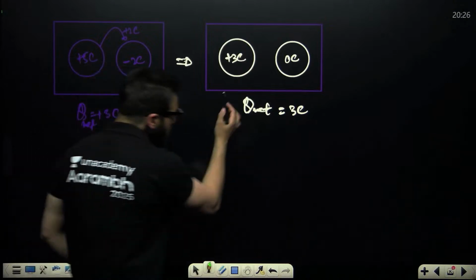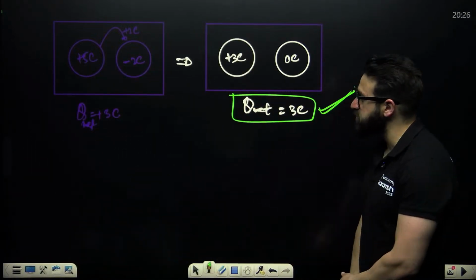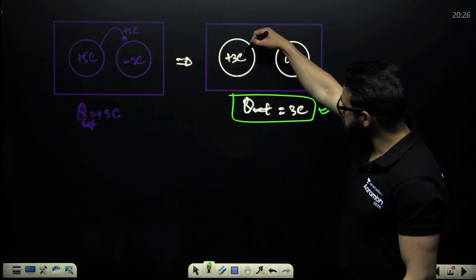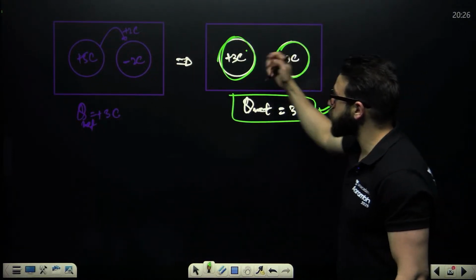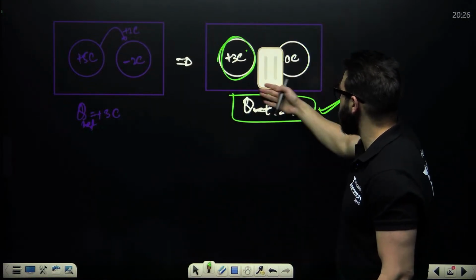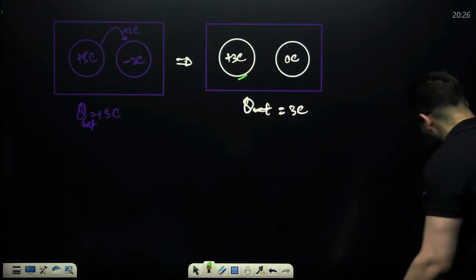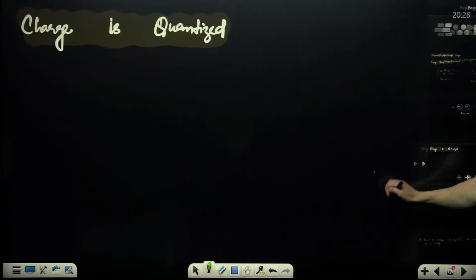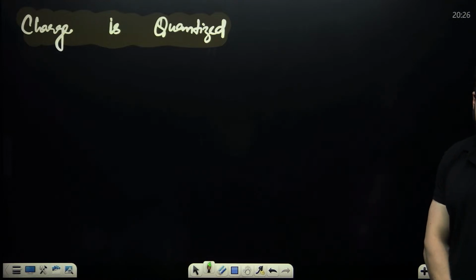Finally also, the net charge must remain conserved. On this body it is plus 3 coulomb, and if 2 coulomb has been shared over here, this becomes neutral in this particular case. Now guys, one more important thing I want to say over here about conservation of charge.